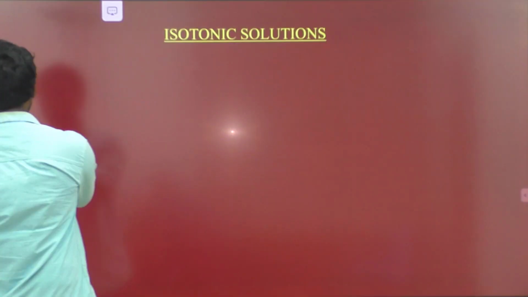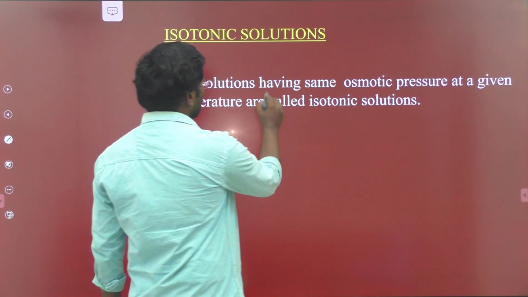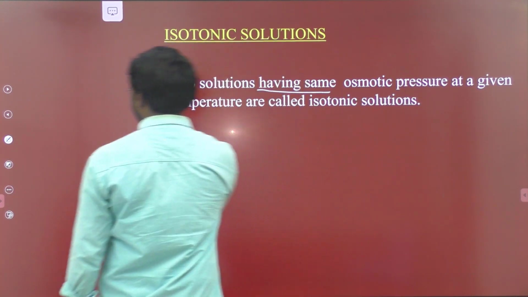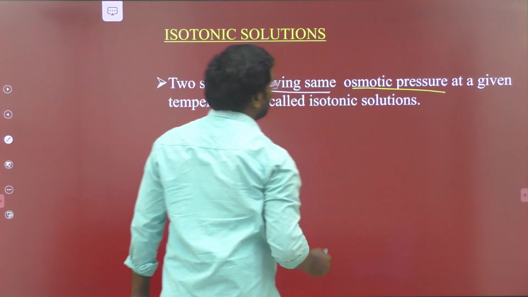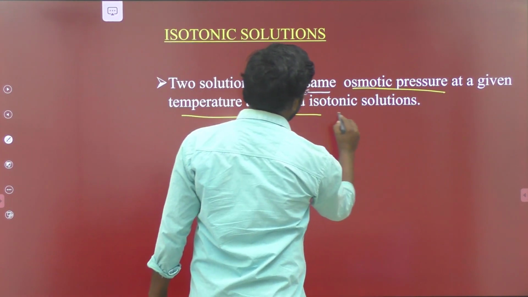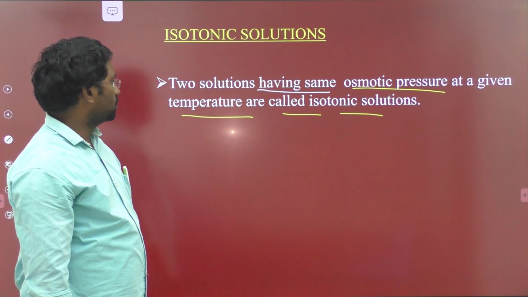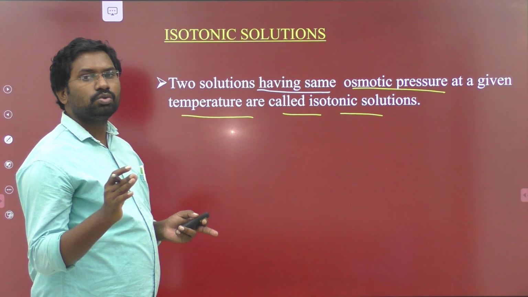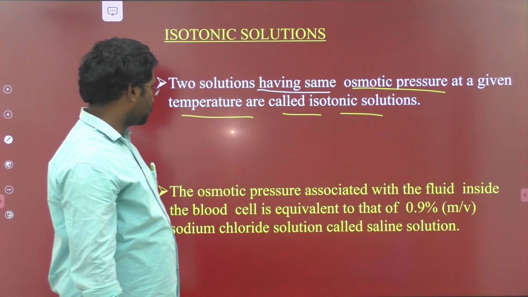Next one, isotonic solutions. What are isotonic solutions? The solutions having the same osmotic pressure at a given temperature are called isotonic solutions. At a given temperature, the two solutions which have the same osmotic pressure are known as isotonic solutions.